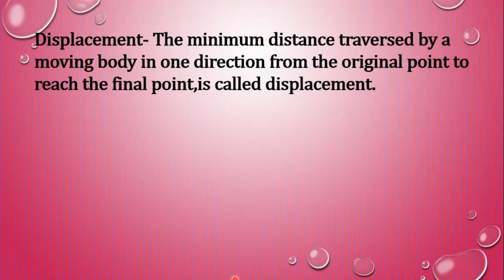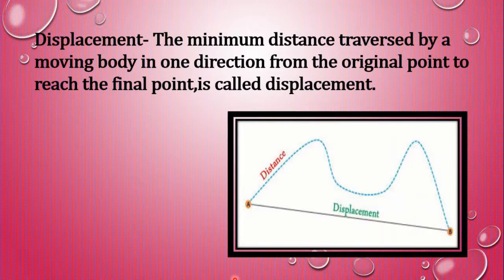Displacement. The minimum distance traversed by a moving body in one direction from the original point to reach the final point is called displacement. I repeat, the minimum distance traversed by a moving body in one direction from the original point to reach the final point is called displacement.